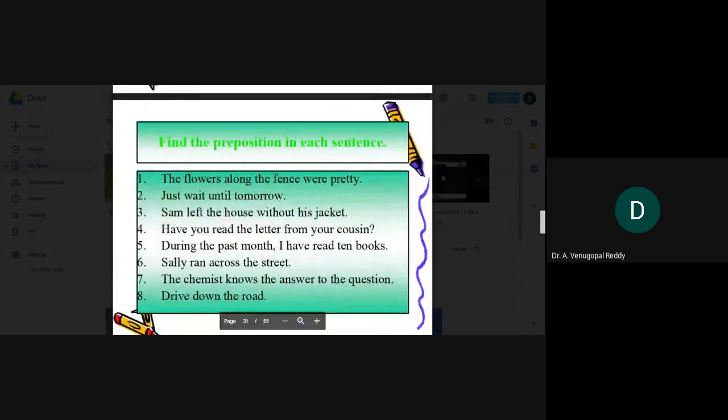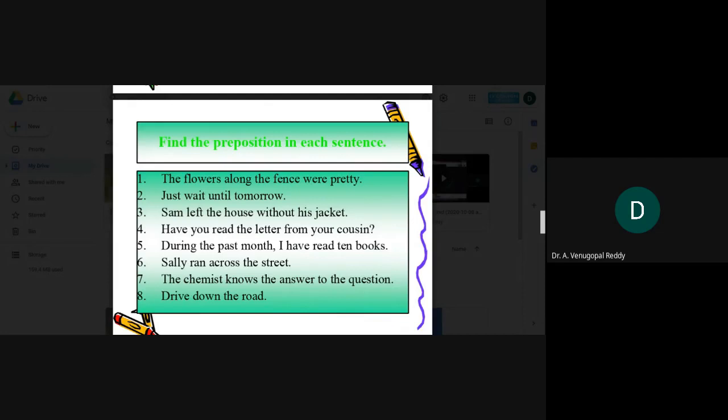Let us see an exercise regarding prepositions. Here in these sentences, find the prepositions in each sentence. There are 8 sentences. Read them out and find the prepositions in each and every sentence. The flowers along the fence were pretty. Just wait until tomorrow. Sam left the house without his jacket. Have you read the letter from your cousin?